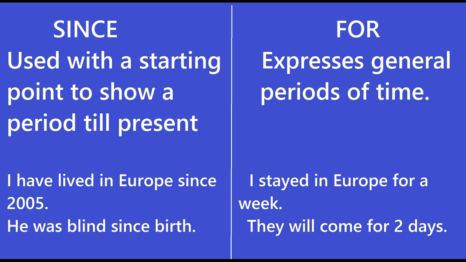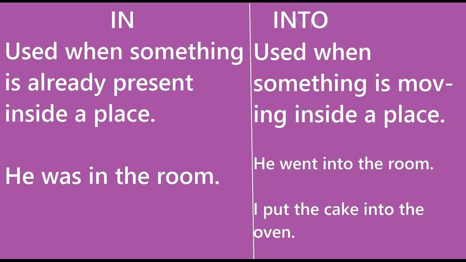Now let us talk about two other commonly confused prepositions, which are in and into. Now, in is used when something is already present inside a place. For example, you come across a room and you see a person sitting in the room before you arrived. Then you can use the preposition in, like he was in the room. Whereas when somebody is entering or moving, or when there is motion, we use the preposition into. He went into the room. Since he is entering the room, we are using the preposition into. I put the cake into the oven, because the cake is moving into the oven. That is why we are using the preposition into.